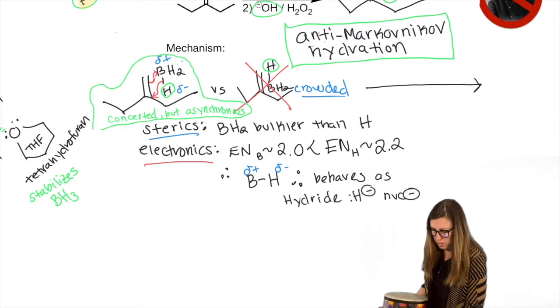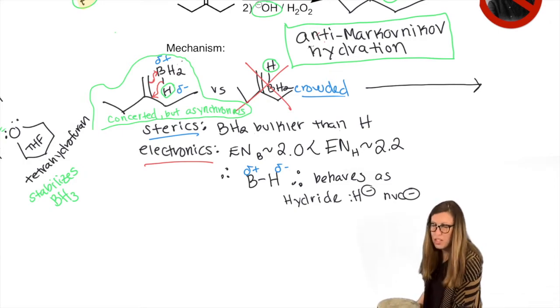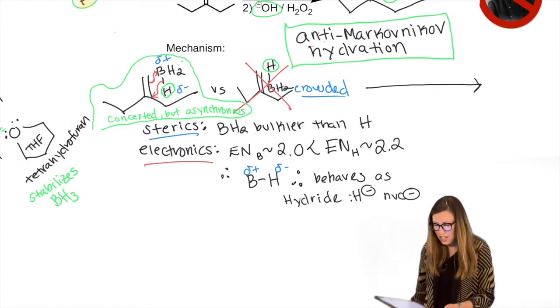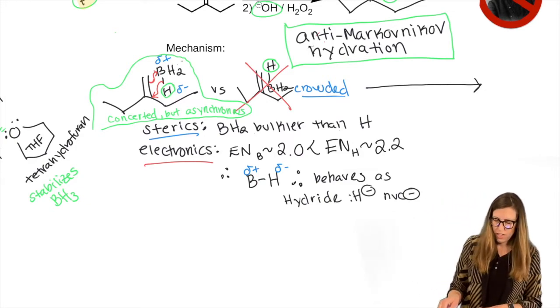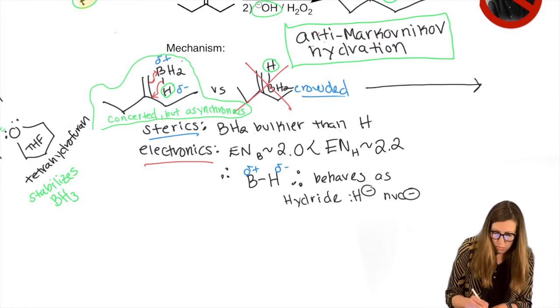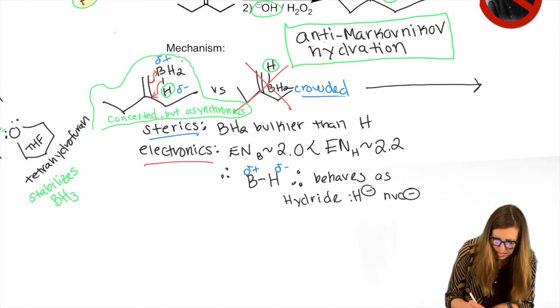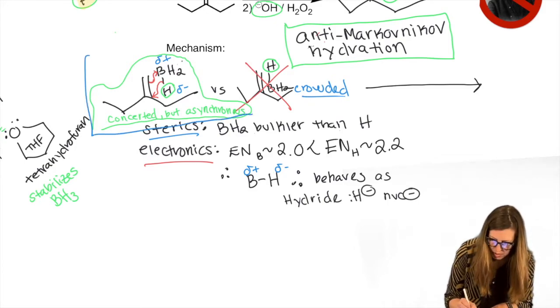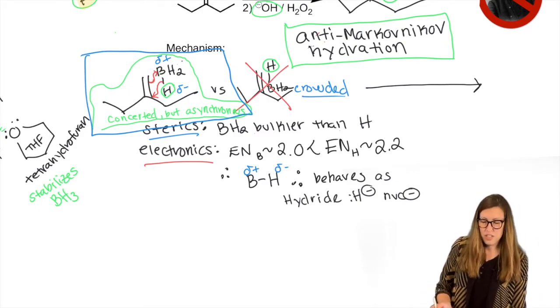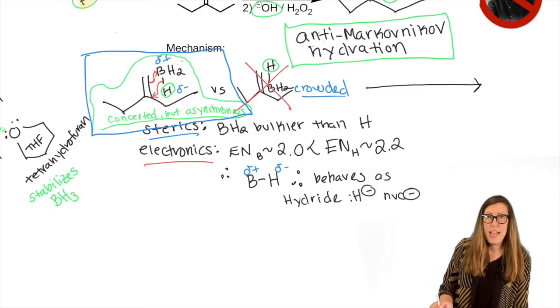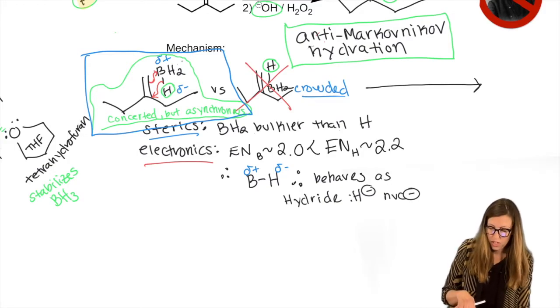Which is the basis of our electronic argument as to why that alignment is the only alignment that works for the set of reagents. Unboxing this key step, it explains practically everything about the reaction in terms of regio and even stereo selectivity, which we haven't gotten to yet.